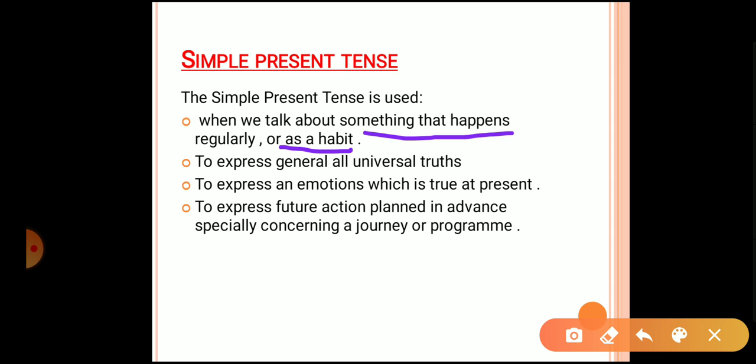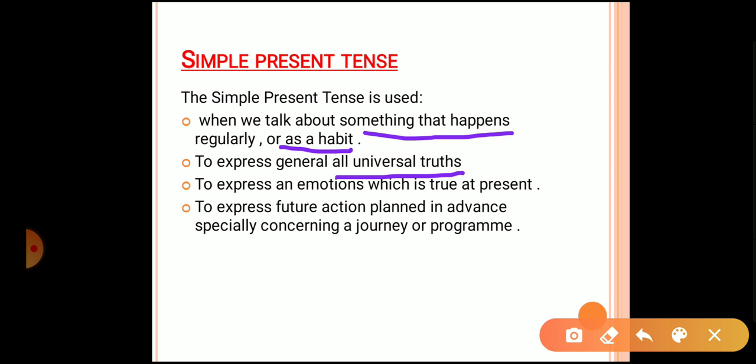Second is to express general or universal truths. For the things that are universal truths, there are some examples, like the earth spins on its axis. It's universal, everybody agrees to this fact, and nobody can deny that the earth spins on its axis. It is proven also. So for that we'll be using simple present tense.